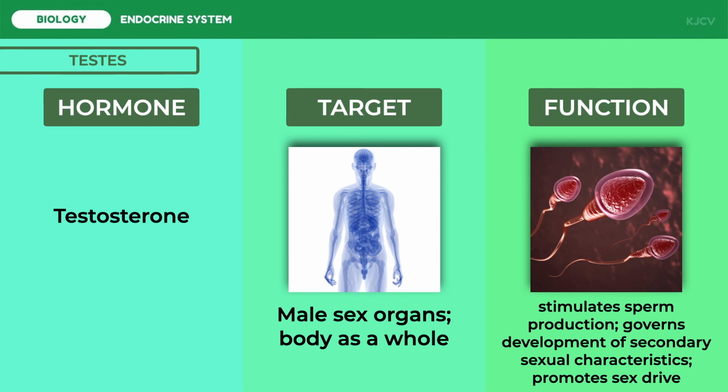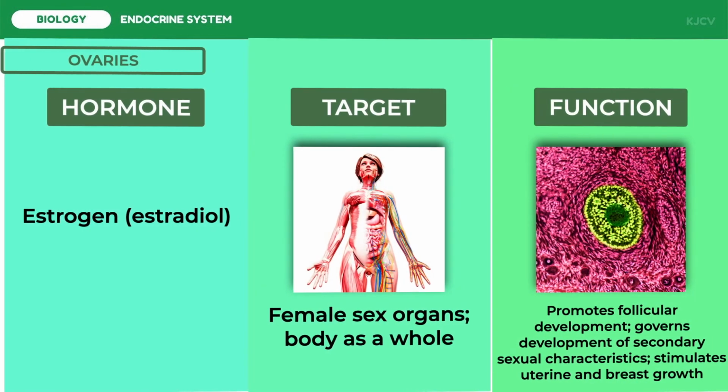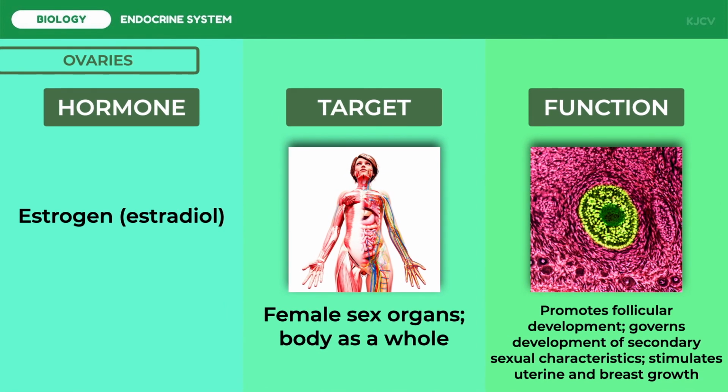A substantial portion of the newly synthesized testosterone goes into the lumen of the seminiferous tubules, where it plays an important role in sperm production. Also, all male secondary sexual characteristics depend on testosterone for their development and maintenance. Estradiol is the primary estrogen produced during a female's reproductive years.